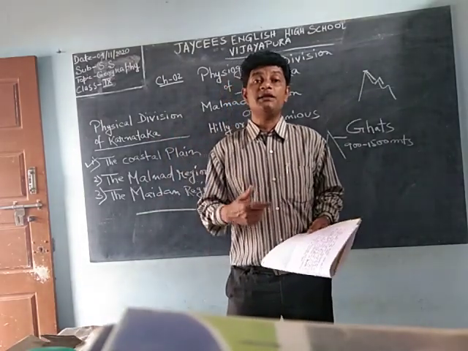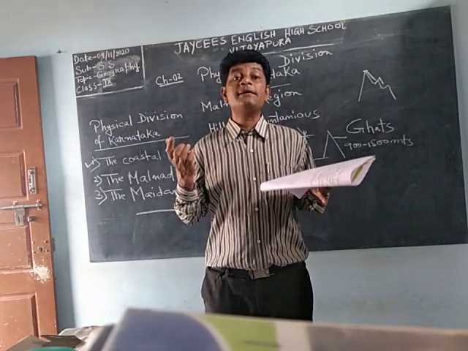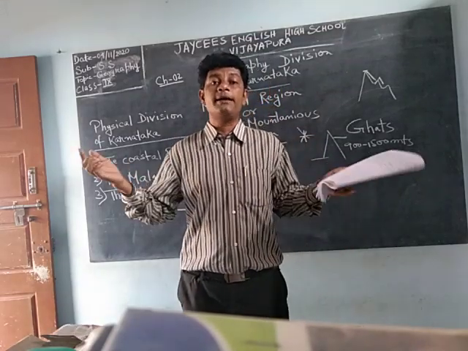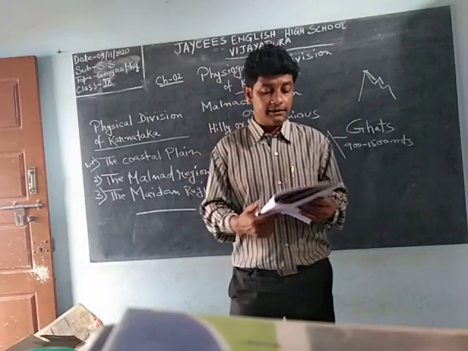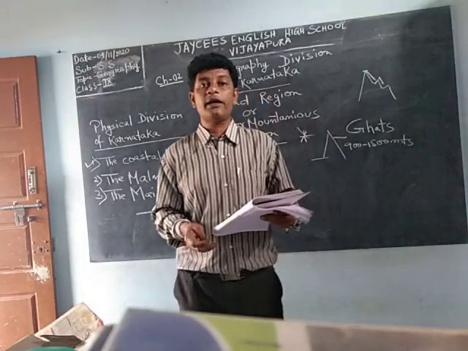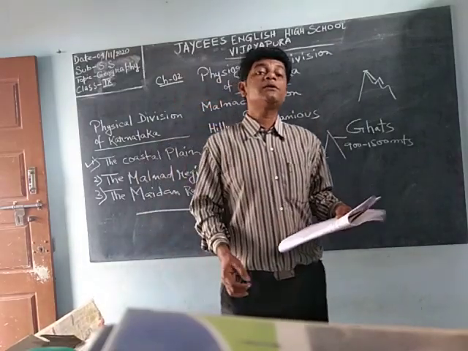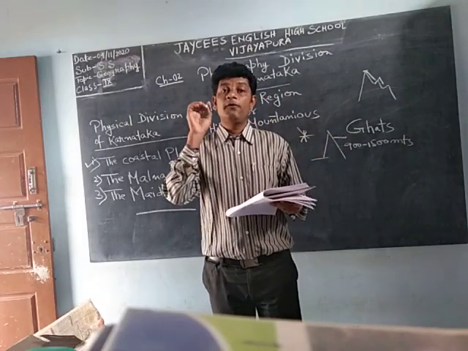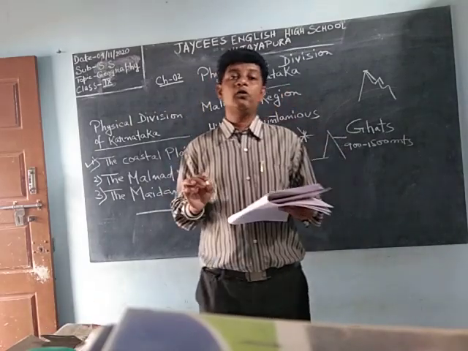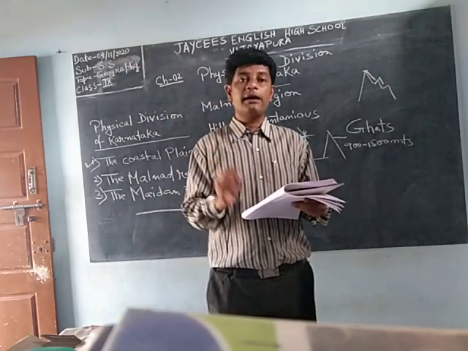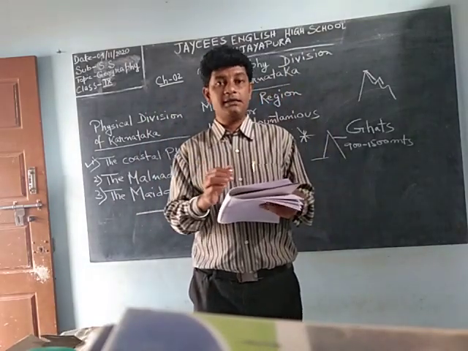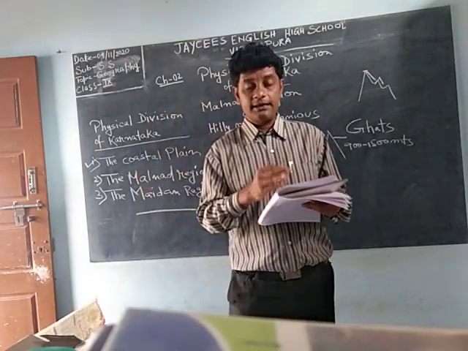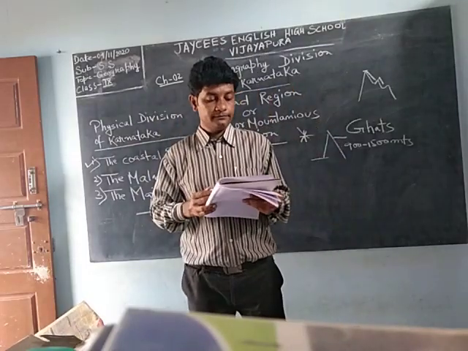There is amazing greenery behind it. Those who have gone know it. If you have not gone, search Google for Jog Falls YouTube videos. Just check it out, because it is the pride of your state, Karnataka.